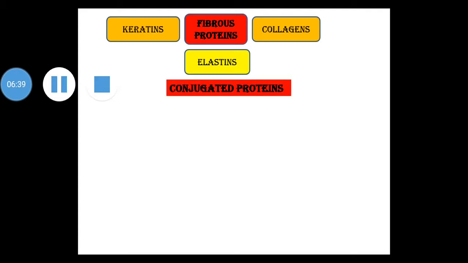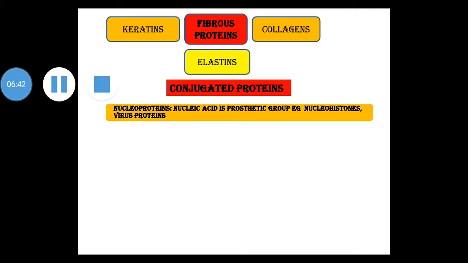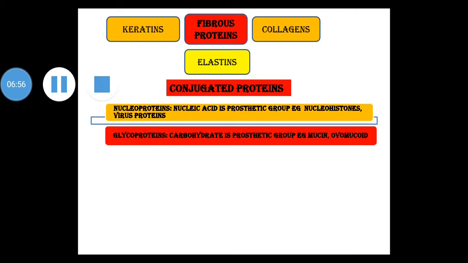Next is conjugated proteins. Conjugated proteins are again subclassified into different classes. First one is nucleoproteins. Here nucleic acid is the prosthetic group. For example, nucleohistones and virus proteins. Next is glycoproteins. In glycoproteins, the prosthetic group is carbohydrate, which is less than 4% of the protein. If the carbohydrate percent is more than 4% in glycoproteins, then the term mucoprotein is used. Example is mucin of saliva, ovomucoid of egg white.